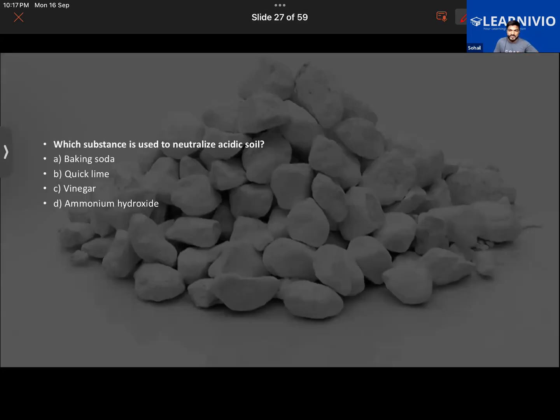Okay, now you guys answer this question as well. Which substance is used to neutralize acidic soil? I'm doing some changes in this question. All of you just hold on for a minute. By the way, right now your answer is correct, whatever you guys have answered right so far. Now tell me.